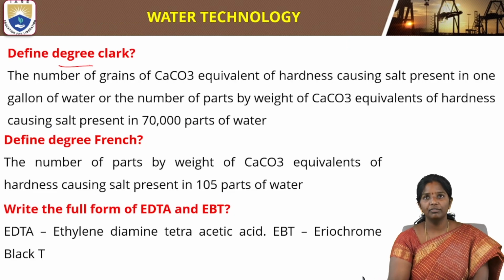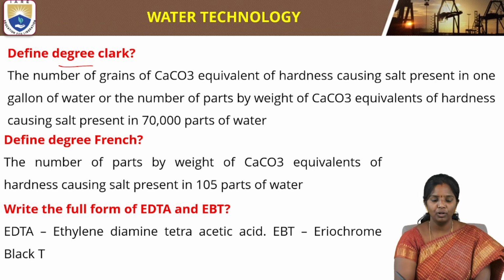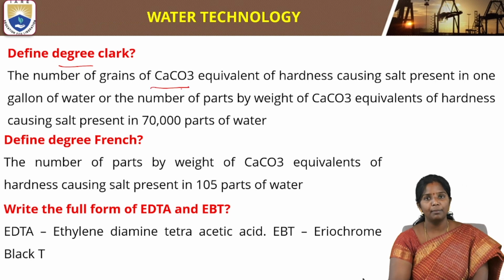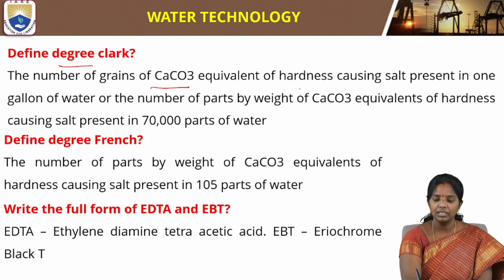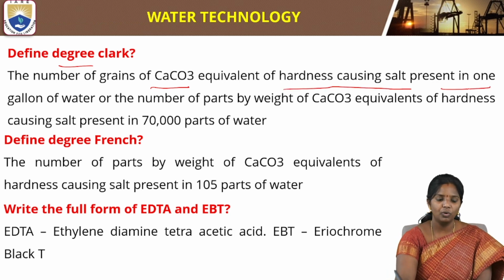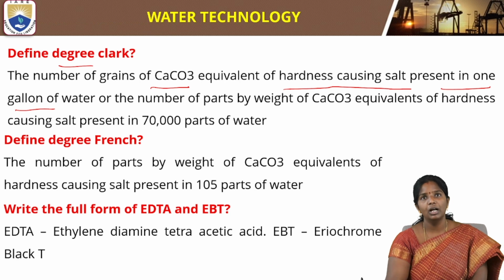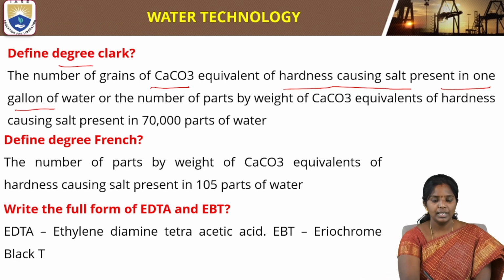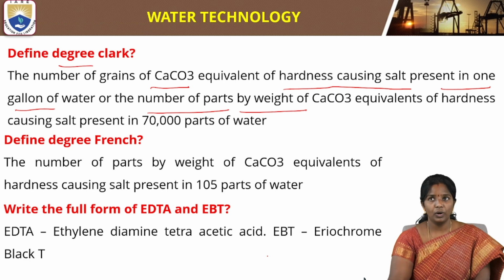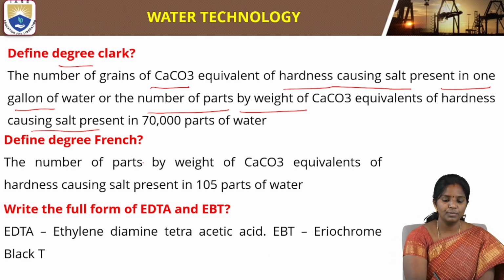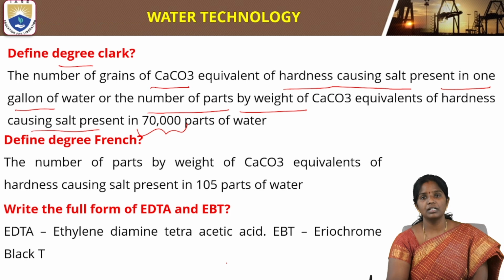So next, define degree Clerk. This is a unit that we use for expression of hardness. The number of grains of calcium carbonate equivalent of hardness causing salt present in 1 gallon of water, also called the number of parts by weight of calcium carbonate equivalents of hardness causing salt present in 70,000 parts of water.